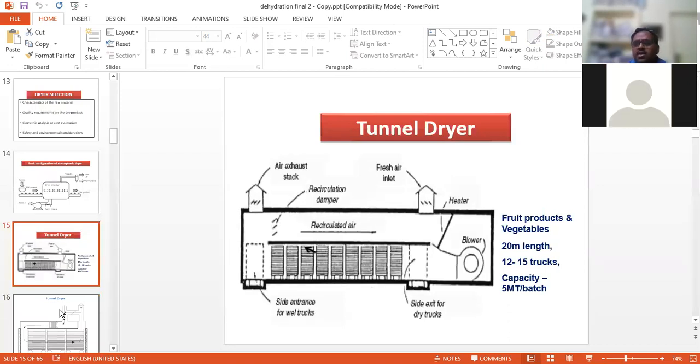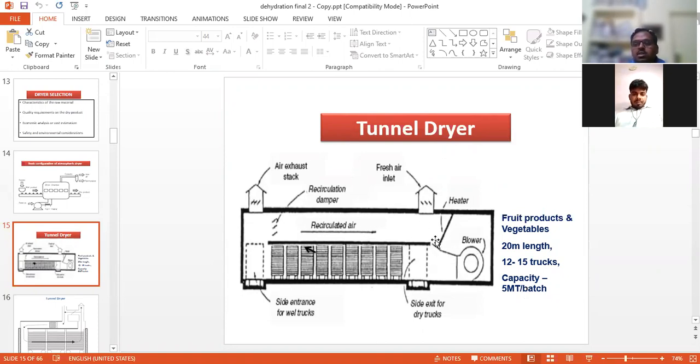Similarly, the tunnel dryer is used for drying fruits and vegetables. You can see here that different stacks are kept inside the chamber, with a blower, and 12 to 15 trucks, and the fruits and veggies have a capacity of 5 metric tons per batch.